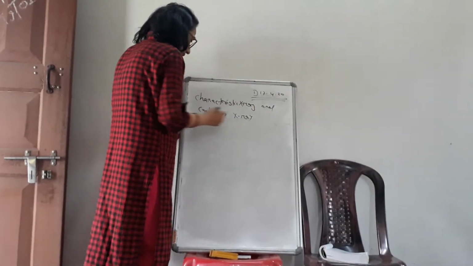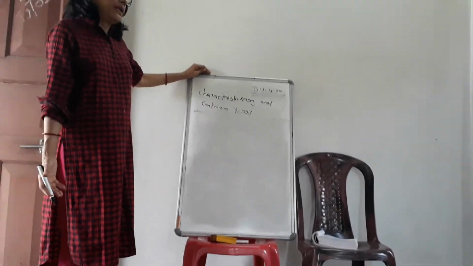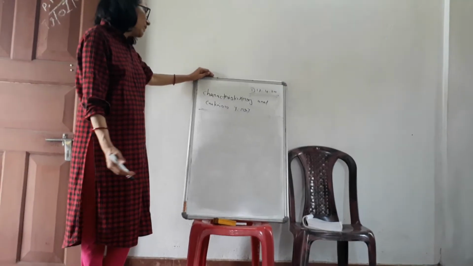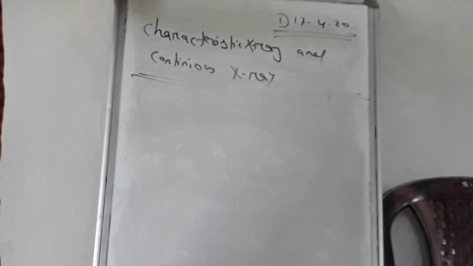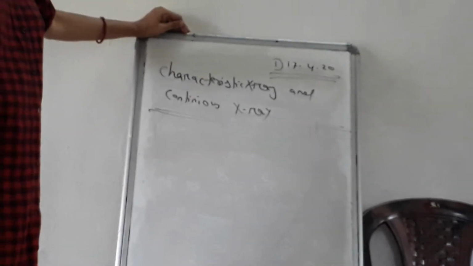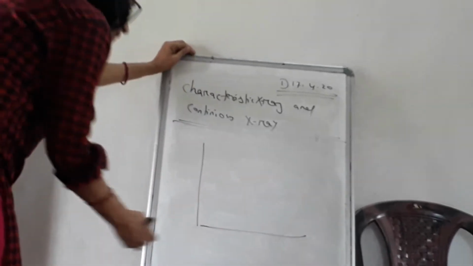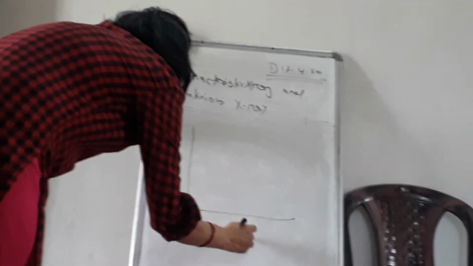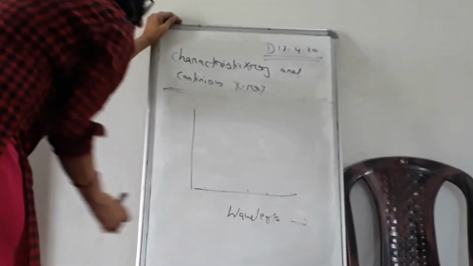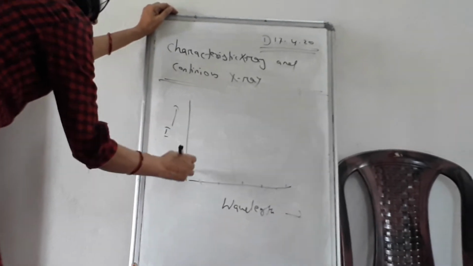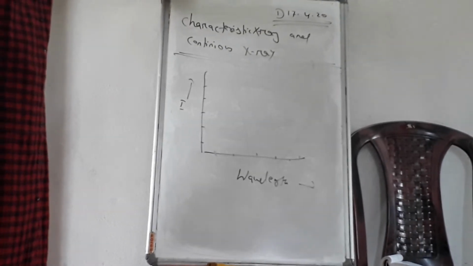This is a more important topic. What do we mean by characteristic X-ray and continuous X-ray, and under what condition are they produced? We can explain it on the basis of the X-ray spectra. What is the X-ray spectra? If you plot a graph taking the wavelength of the X-ray produced along the x-axis and the intensity along the y-axis, that graph will be called the X-ray spectra.